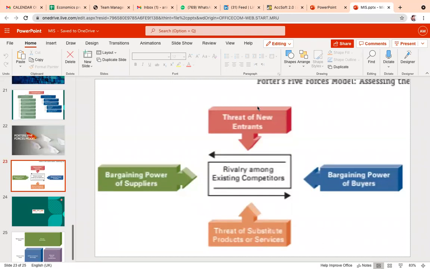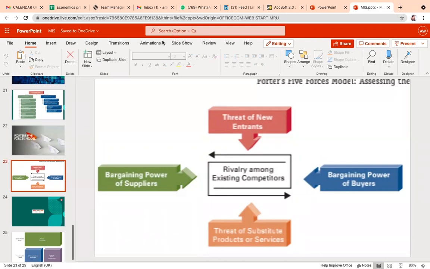Whenever any company takes an entry into the market, the threat of new entrants is one of the key highlights for that market. Now, in order to analyze this, you need to keep in mind how you will overcome those challenges and turn them into opportunities. That is called threat of new entrants and its assessment.